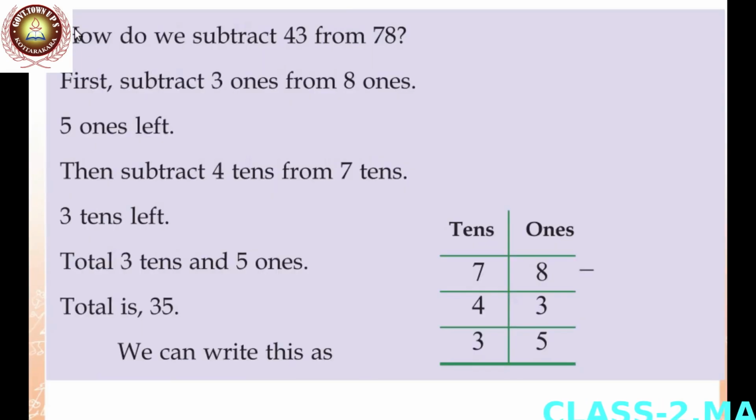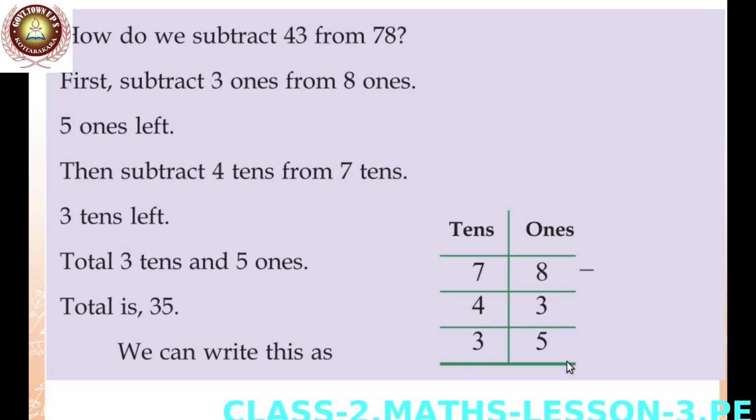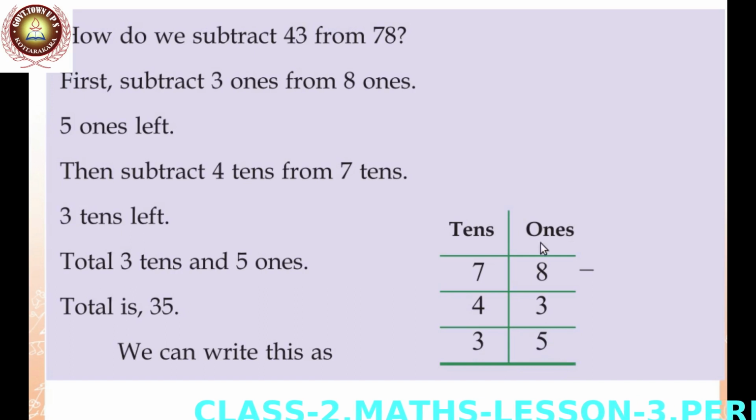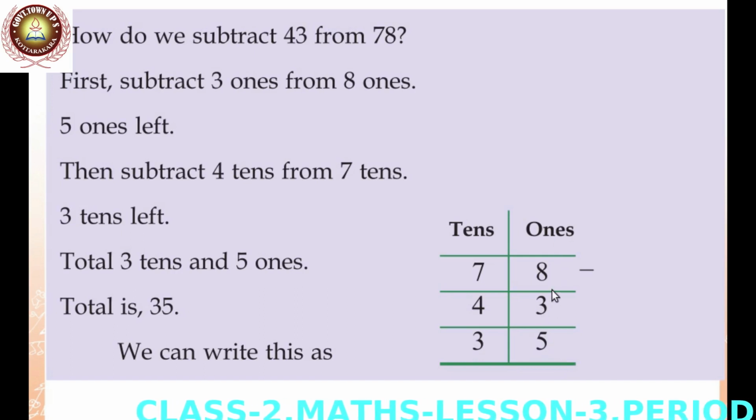Here you can see how we subtract 43 from 78. First write like this: 78 minus 43. Here 8 and 3 are ones, 7 and 4 are tens. We start subtracting from the ones place. First we subtract 3 from 8.